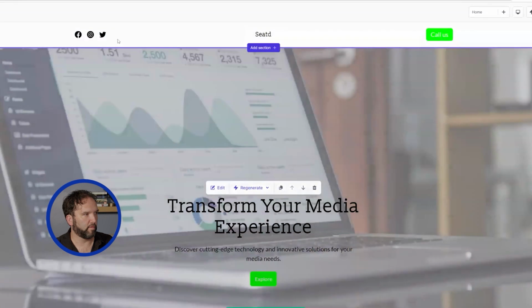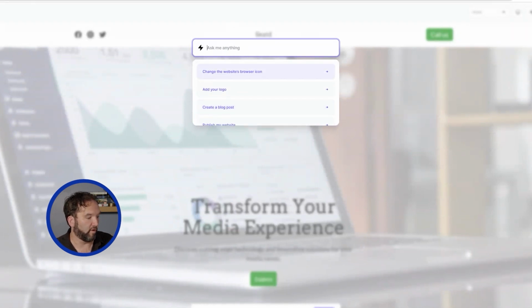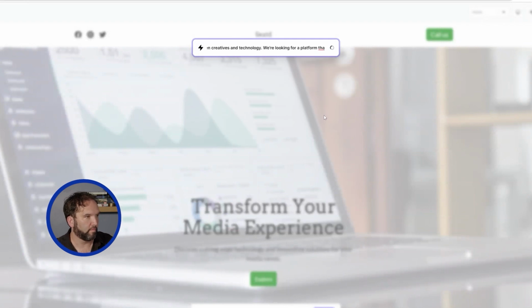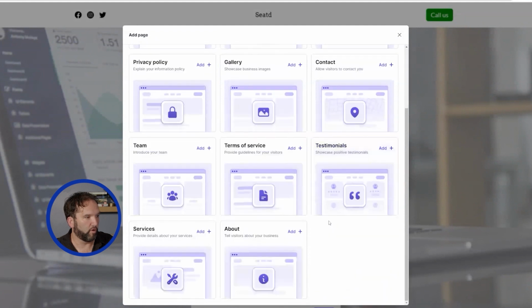This is all right. Okay, if you go to the assistant page, you can add your logo, create a blog post. You have the ability to do all of that. I'm just curious if I went like this, create a new website page. You can create a new website page. This one doesn't look as robust as I'm looking for.